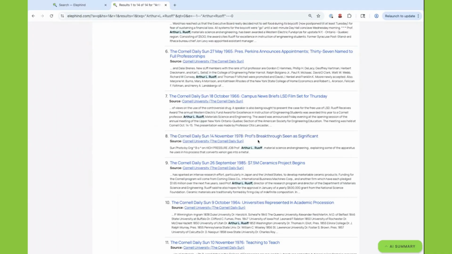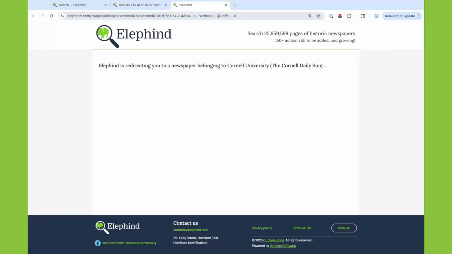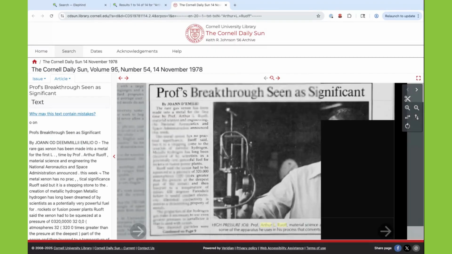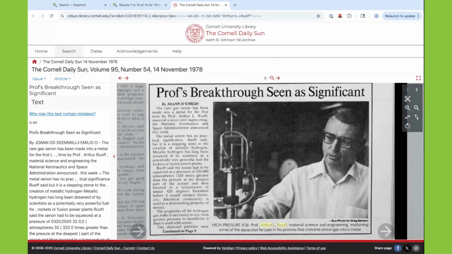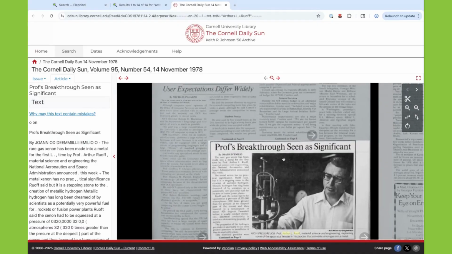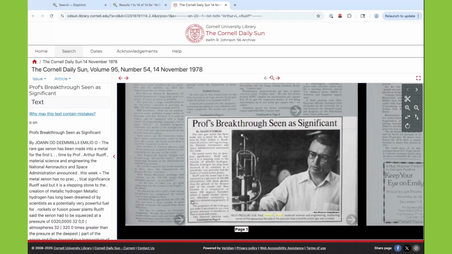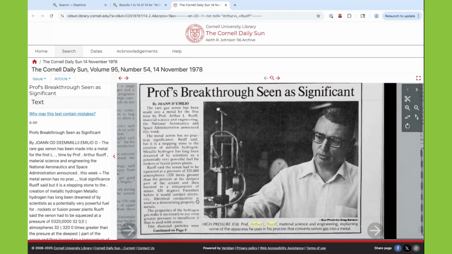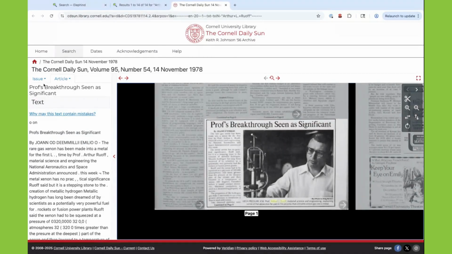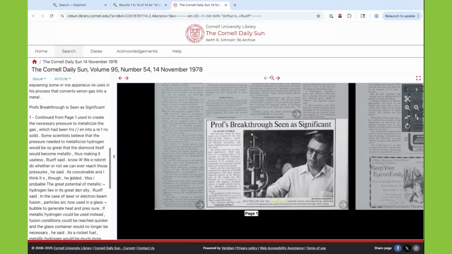But, ooh, "Professor's breakthrough seen as significant." So I'm going to click that. Now remember, Elephind itself is a search engine. It is not a database. So it redirects me to Cornell University's online newspaper database. So here we can see, and most of these websites will look similar, that it's highlighted the article itself. And we have some options that we can do here, including looking at this text.